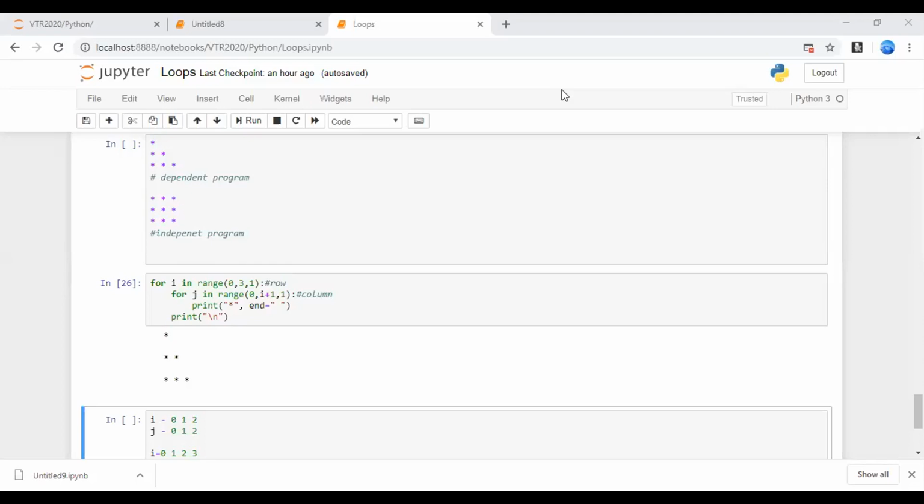But to be frank, there's no specific reason to say that here only I must use a for loop, here only I must use a while loop. Whatever can be handled with a for loop can also be handled using a while loop. But in practice, people use while loops very little. They actually use for loops because we say that a for loop is faster than a while loop. But there's no specific reason to answer why to use for and why to use while. We usually use a for loop sometimes, and sometimes a while loop. It depends on where to use, when to use. It's a use case, as simple as that.